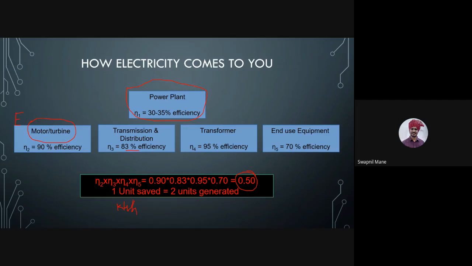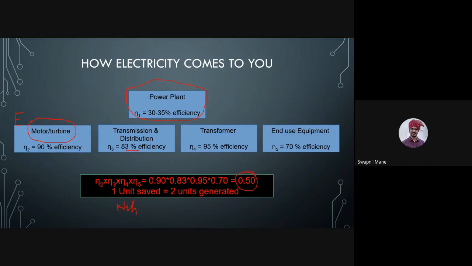Getting the idea? This is the power. So next time when you switch off the light, you have to understand how much power I am saving is 2 times the power that is saved at the power plant level. Now you see, for generating that 200 watt of power, 20 kg of coal is required. Just an example. Yes or no?